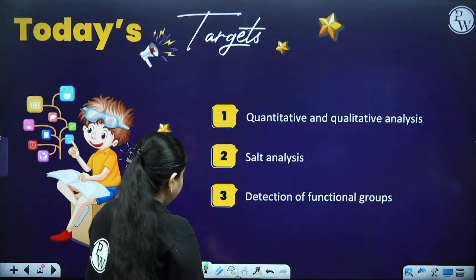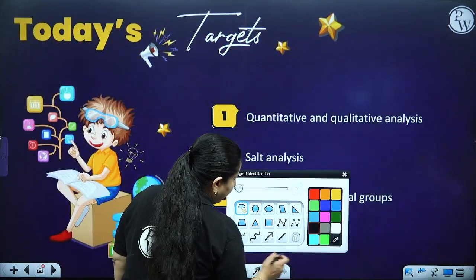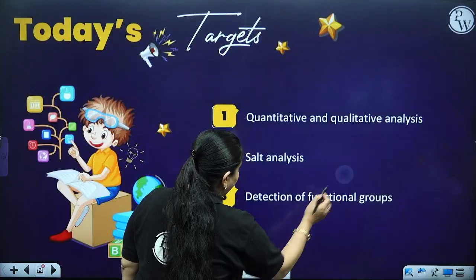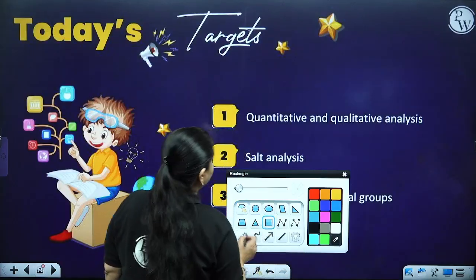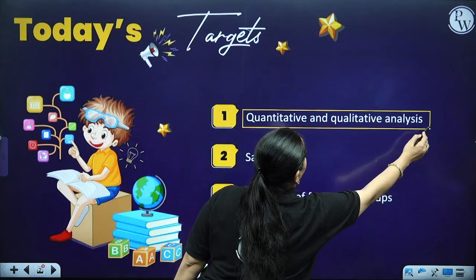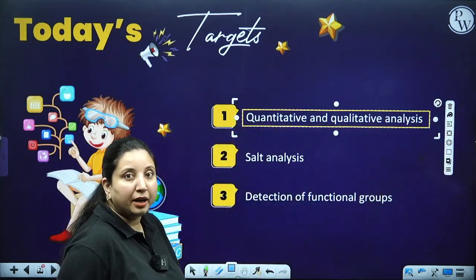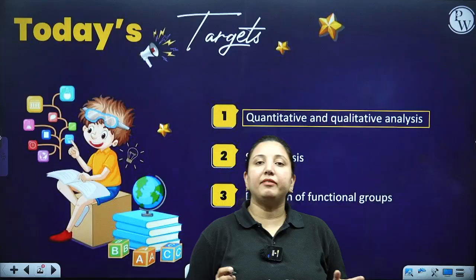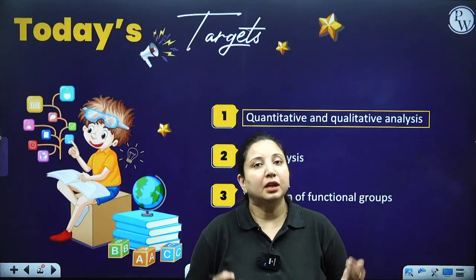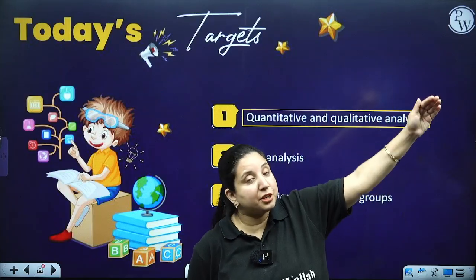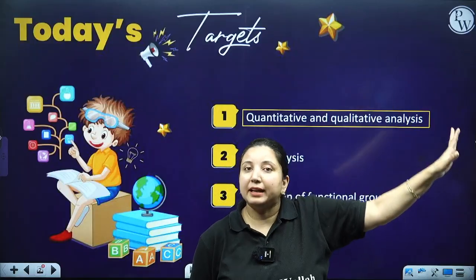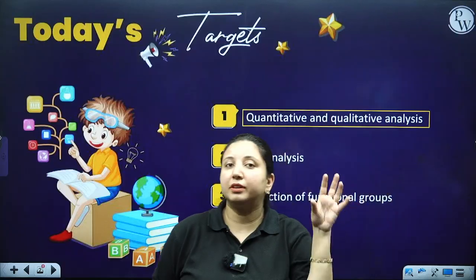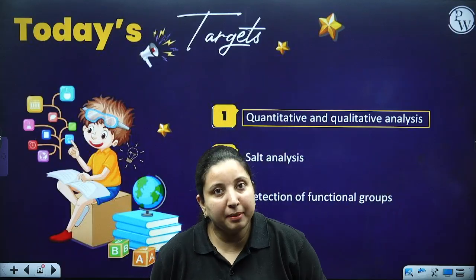The very first thing which we are going to do today in this particular lecture is your quantitative and qualitative analysis. Okay, now what is the meaning of quantitative and qualitative analysis? Whenever we have any organic compound, the definition we have learned is that it means there is the presence of carbon and hydrogen.